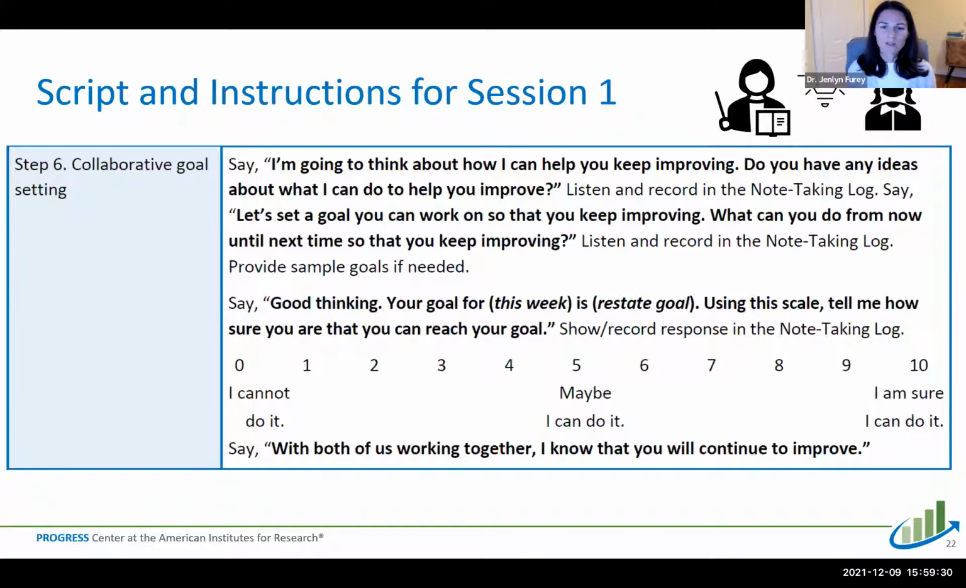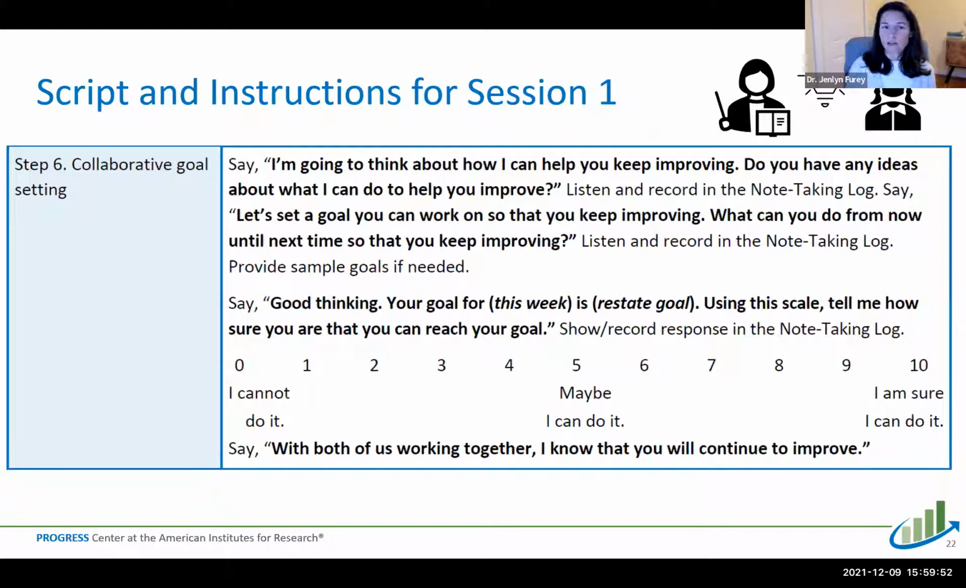So we're going to show the student this scale in the same scale as in the note-taking log. And we'll have them rate on a scale of 1 to 10 how confident they're feeling about reaching that goal. And the last statement that you'll give in this session is, with both of us working together, I know that you will continue to improve.